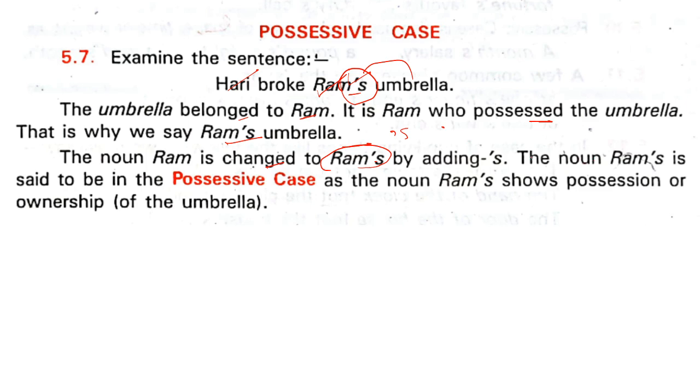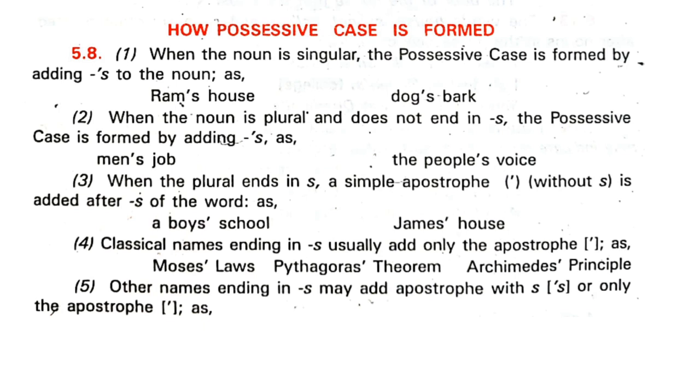The noun Ram is said to be in the possessive case. Of whose possession? Possession, it is not position. Position means sitting, standing, and so on. What you are doing now, you are sitting, that is your sitting position. But here it is possession, remember, that is belonging to, something belonging to someone. As the noun Ram's shows possession or ownership of the umbrella, that is the possessive case.